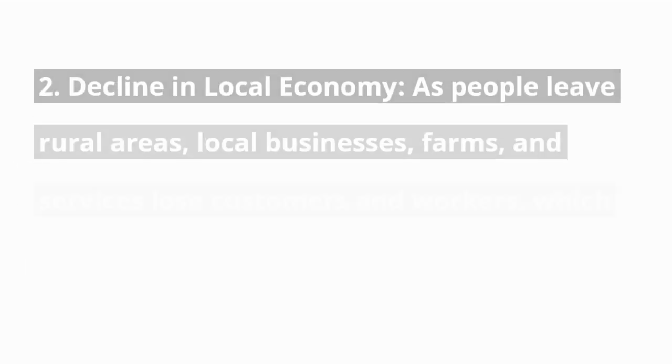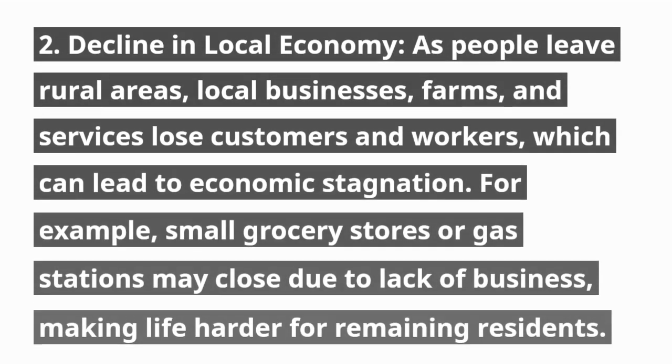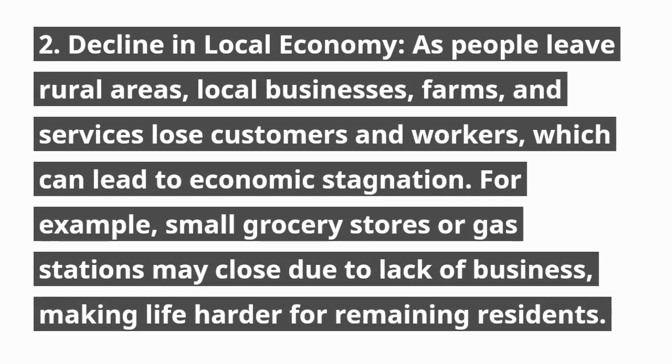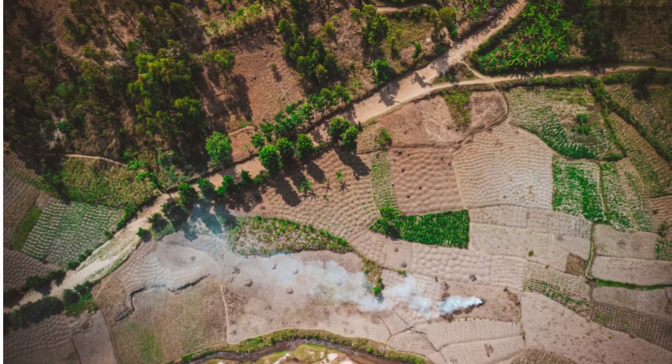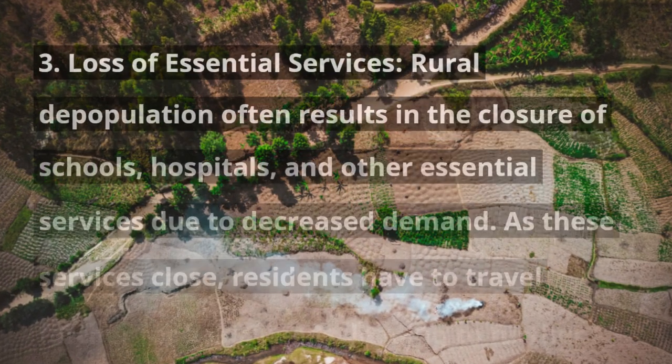2. Decline in local economy. As people leave rural areas, local businesses, farms, and services lose customers and workers, which can lead to economic stagnation. For example, small grocery stores or gas stations may close due to lack of business, making life harder for remaining residents.